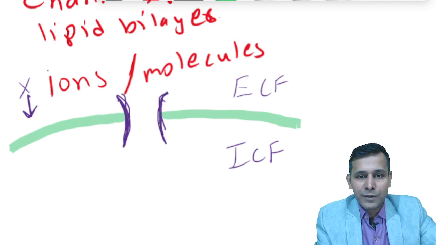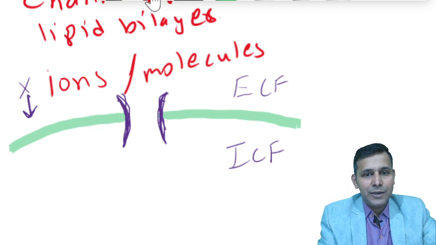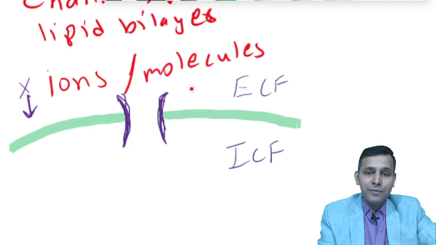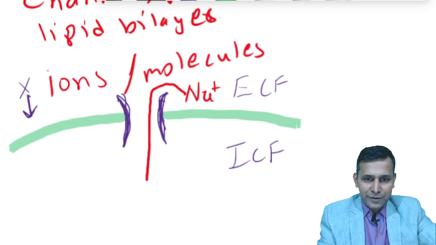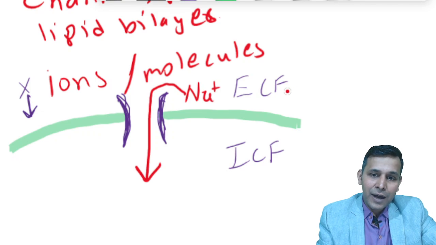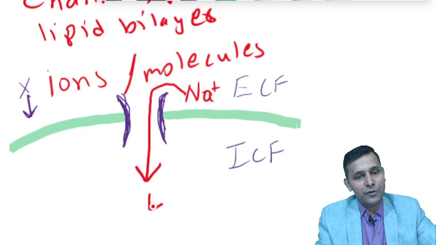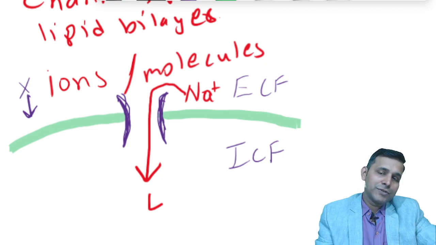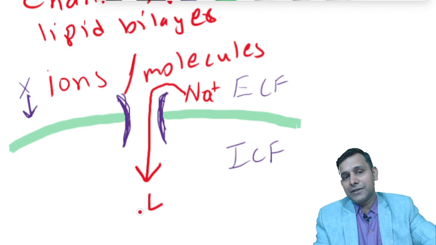Whenever a sodium channel is available, the sodium ions will move from ECF to ICF, that is from outside to inside the cell membrane, from higher concentration to lower concentration. This movement of sodium is occurring through the channels.